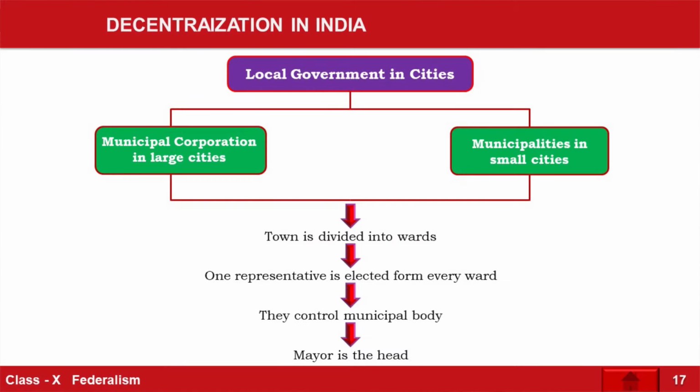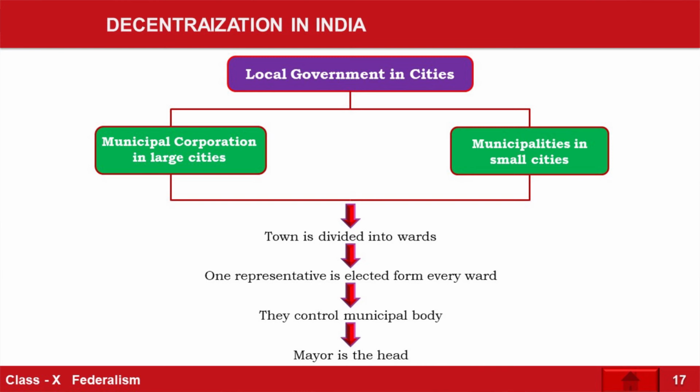Further, how it is implemented, or you can say what is PRI, what is rural local government, you have to write there further, which I have just explained. PRI is local government at village level, functioning in this way: Zila Parishad, Panchayat Samiti and Panchayat. The same is applicable in urban areas, where we have municipal corporations or municipalities. Municipalities are for small cities and municipal corporations are for big cities. For example, in Delhi we have MCD, Municipal Corporation of Delhi, and MCG, Municipal Corporation of Gurgaon. Correct? So they are local bodies.